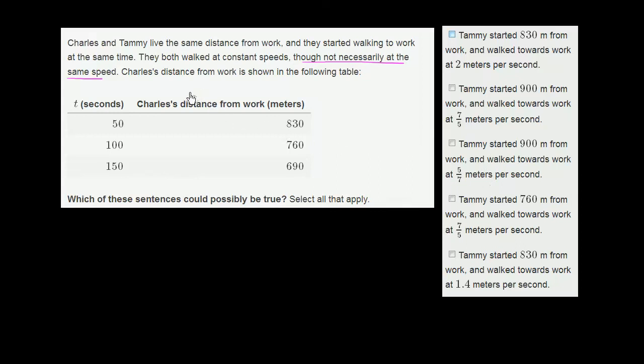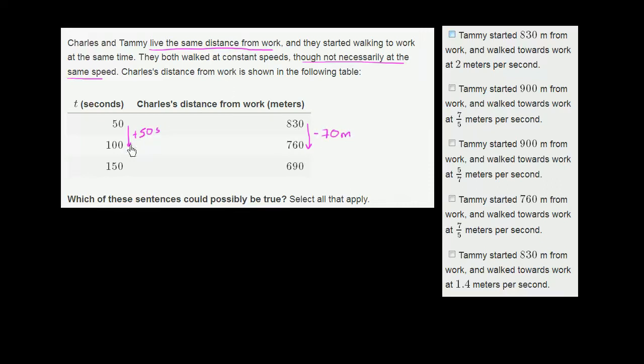Well, the one thing that we know is that they live the same distance from work. So the distance that Charles started walking from work is the same distance that Tammy started walking from work. So let's figure out what that distance is. We see that every 50 seconds, if we go from 50 to 100 seconds, Charles's distance from work decreased from 830 to 760, a decrease of 70